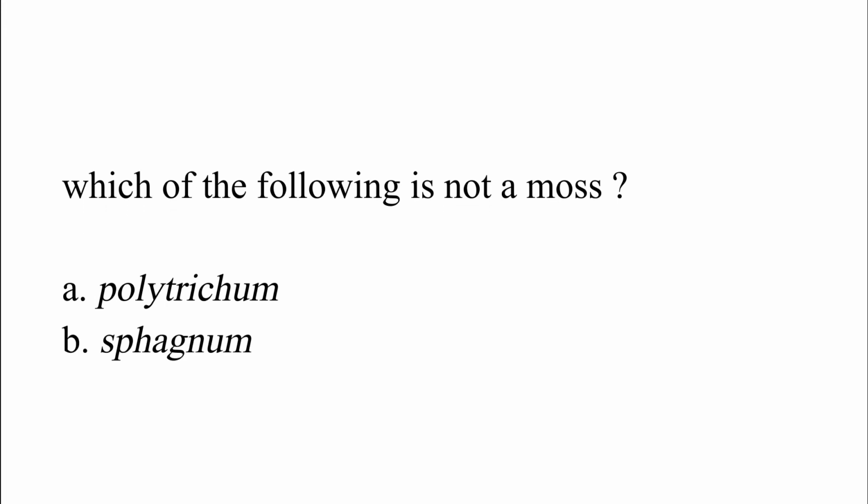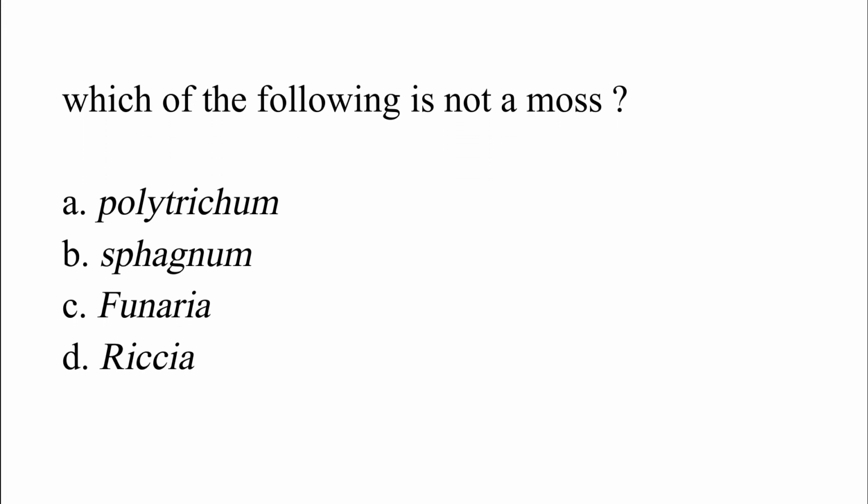Which of the following is not moss? Option A, Polytrichum; option B, Sphagnum; option C, Funaria; option D, Riccia. The correct answer is option D, which is Riccia.